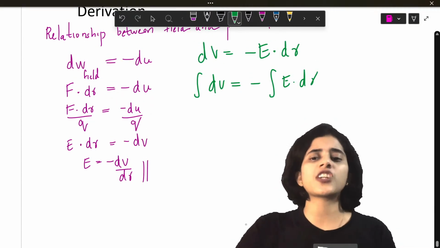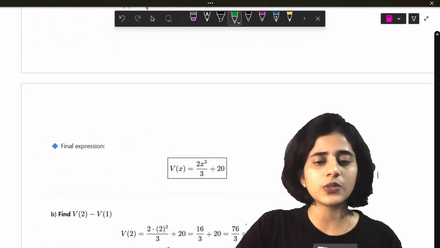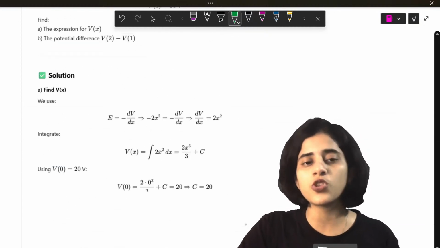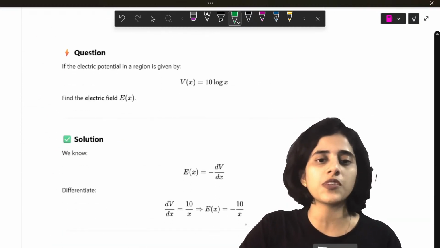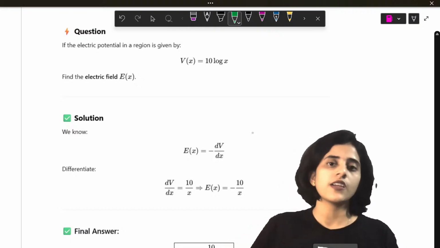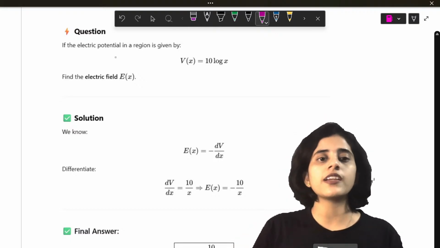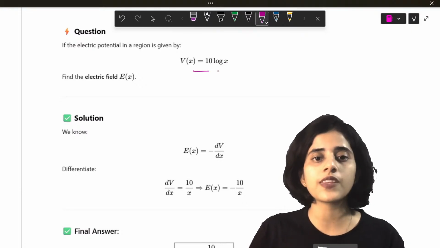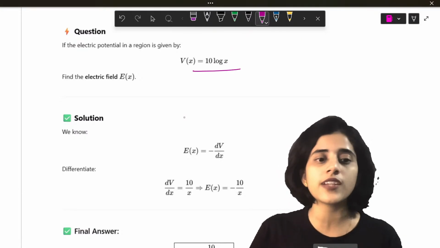So I think that much concept is enough for today. Okay. There is a question here. These are all simple questions. The solutions are also here. You can just go through the question. We will do this question. If the electric potential in a region is given by V(x) is equal to 10 log x.